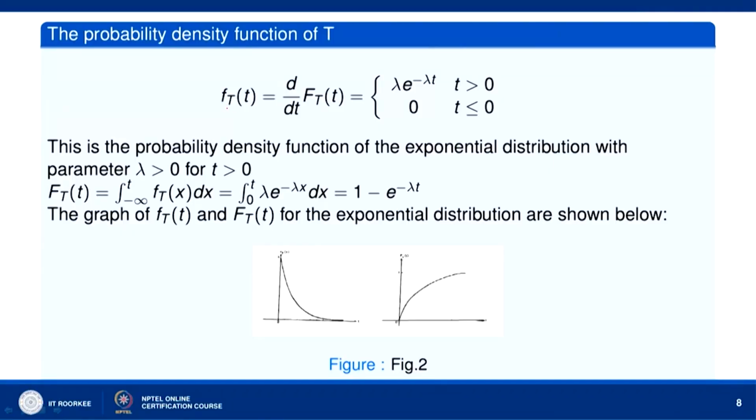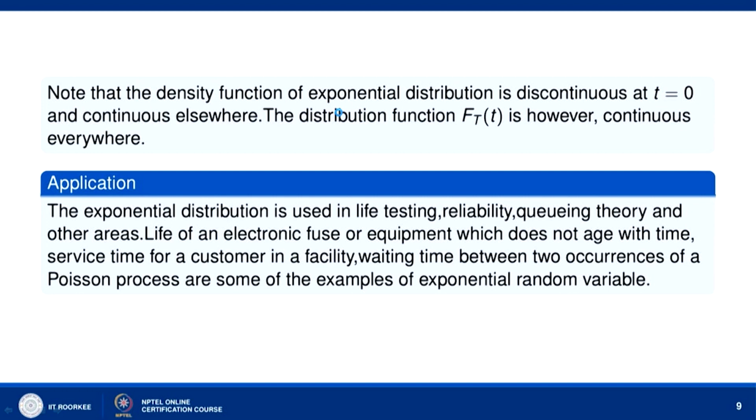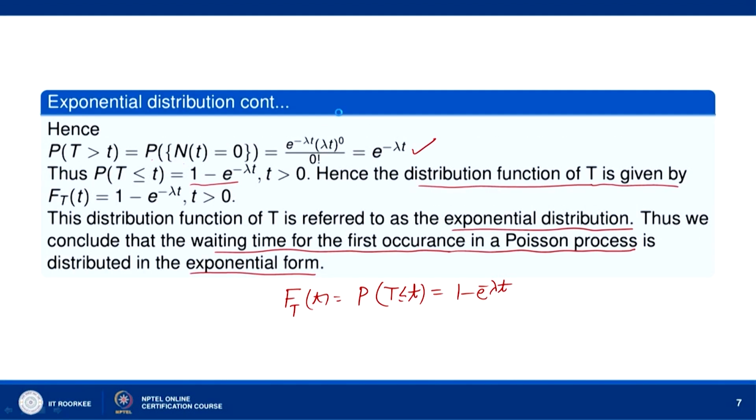So, the probability density function, which we denote by f_T(t), is d over dt of F_T(t). F_T(t) is 1 minus e to the power minus lambda t when t is greater than 0 and 0 otherwise. From here, d over dt of F_T(t) is lambda e to the power minus lambda t when t is greater than 0 and 0 otherwise.